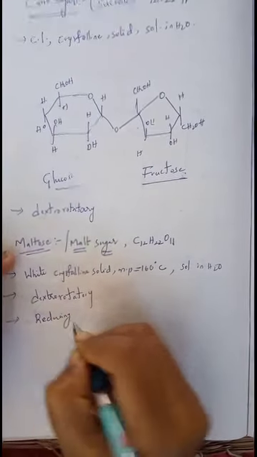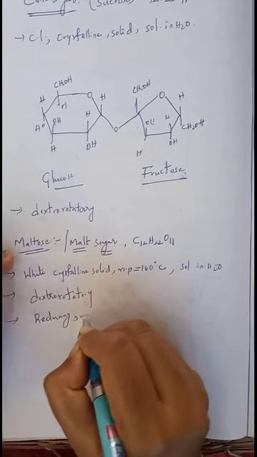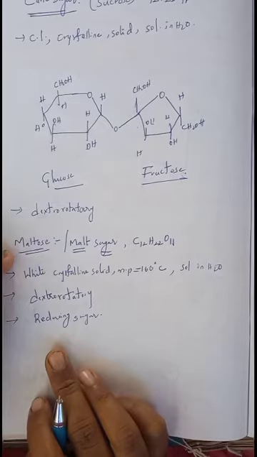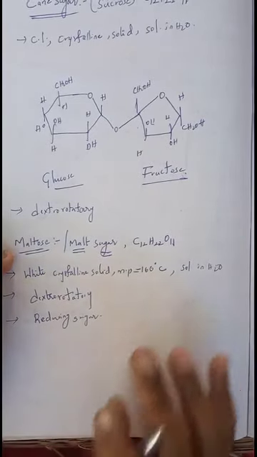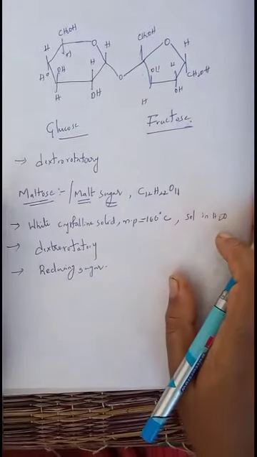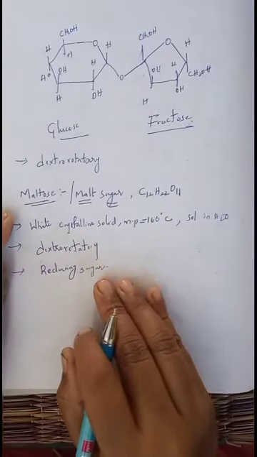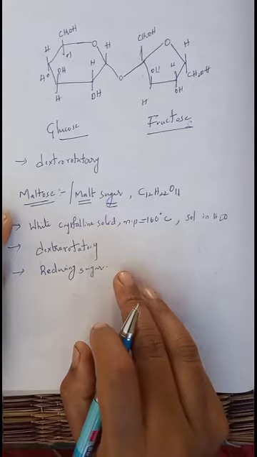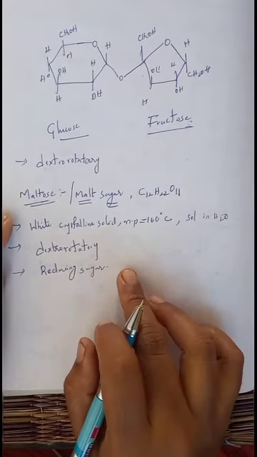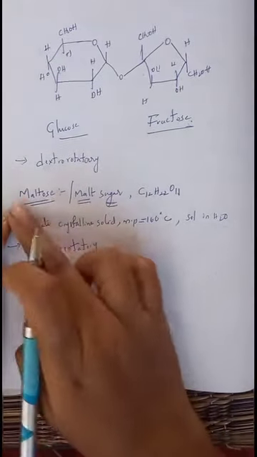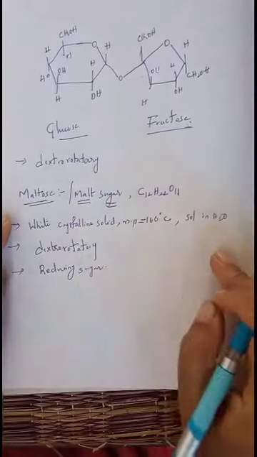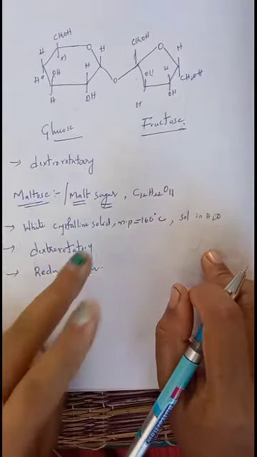Okay, maltose is a reducing sugar, which can reduce Fehling's solution as well as Tollens' reagent, and it can show the phenomenon of mutarotation. On hydrolysis in the presence of dilute HCl or the enzyme maltase, this maltose gives 2 moles of glucose.